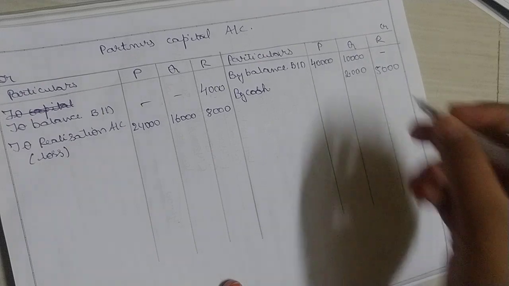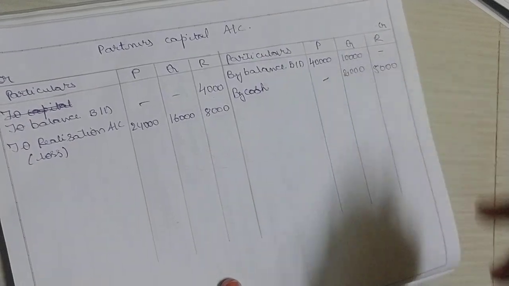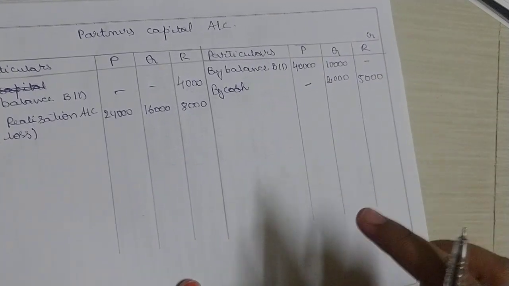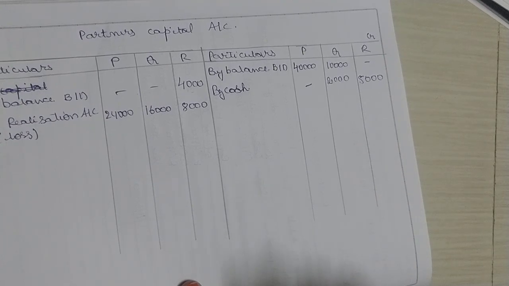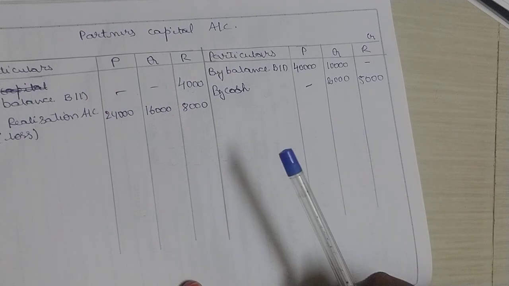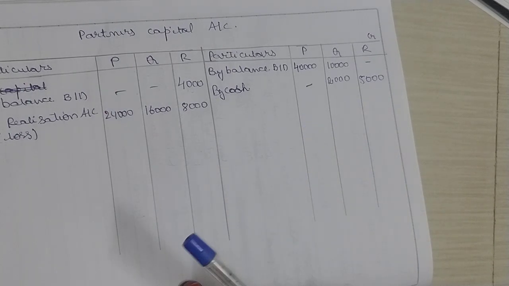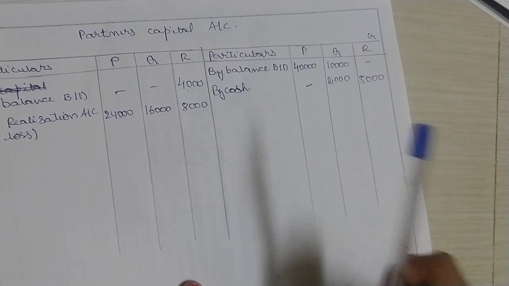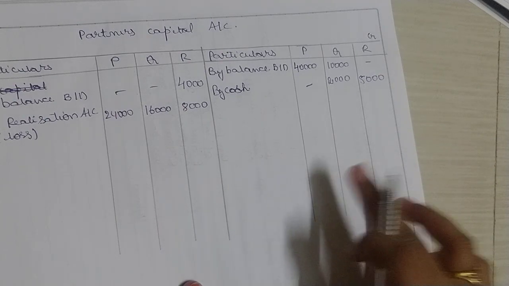P, that is the solvent partner. How do we calculate capital deficiency? In the previous problems we were writing down working note number 1, that is calculation of capital deficiency of insolvent partners. What was the procedure? Debit side total minus credit side total. The same thing you will be doing here.